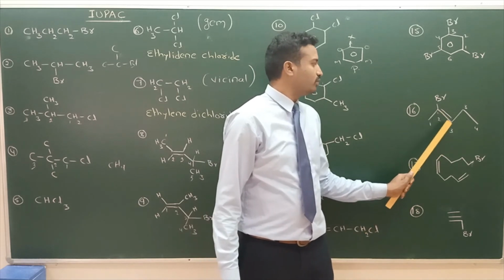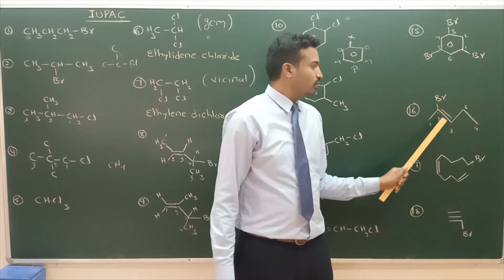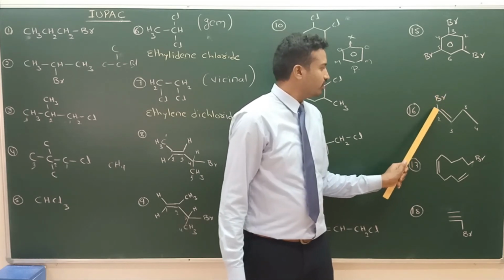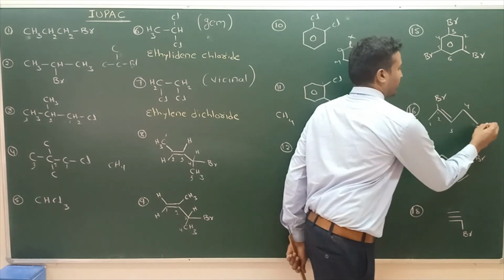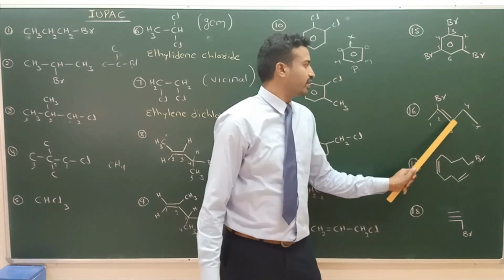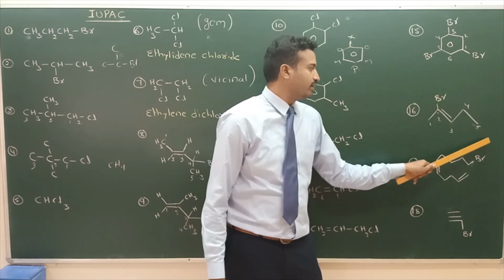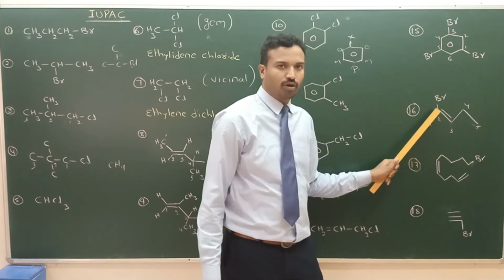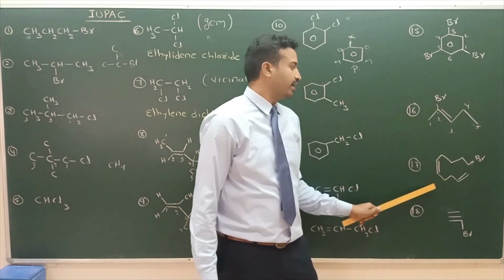Name: 1, 2, 3, 4, 5, five carbons are there. Bromine at second position, 2-bromo. Pent for 5 carbons, 2-ene. So 2-bromopent-2-ene. This is IUPAC. Next one.